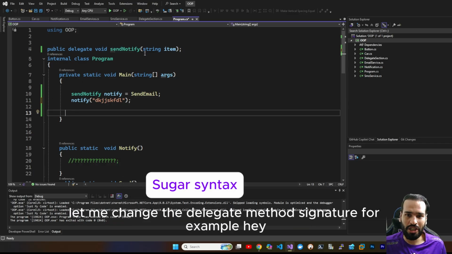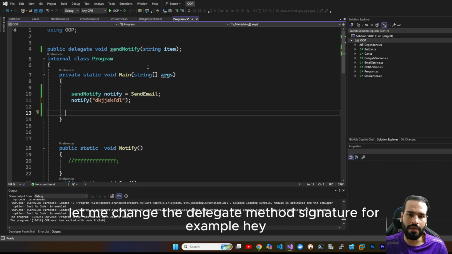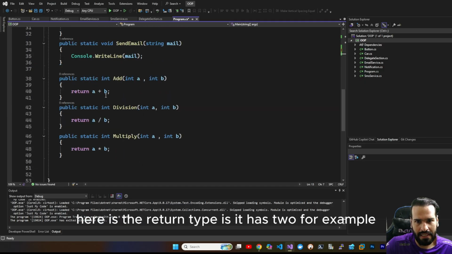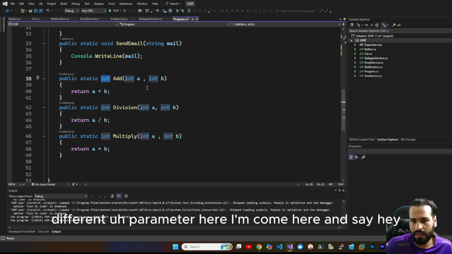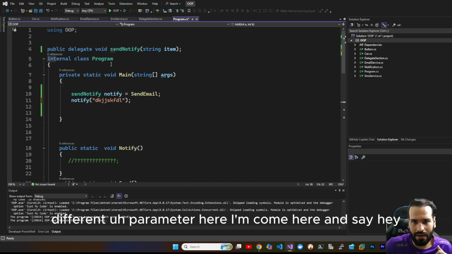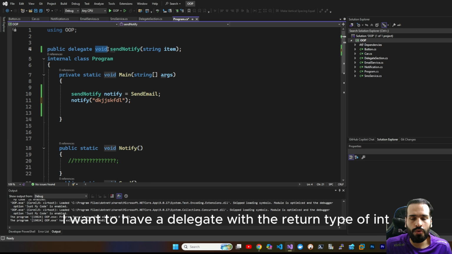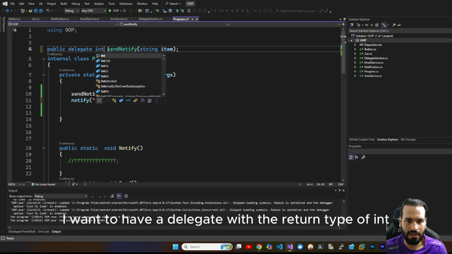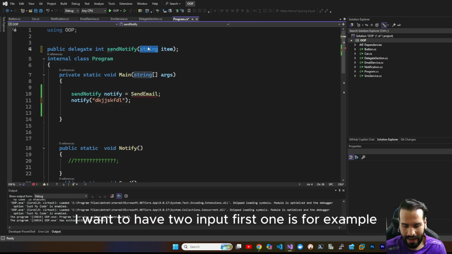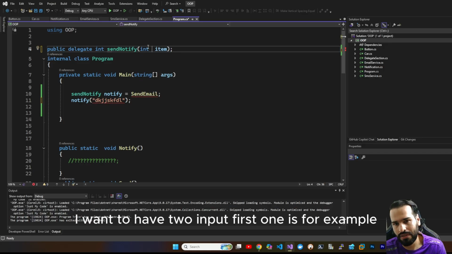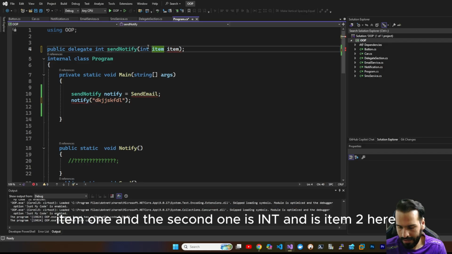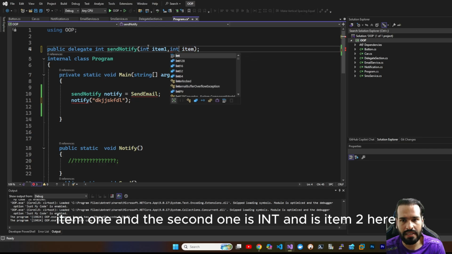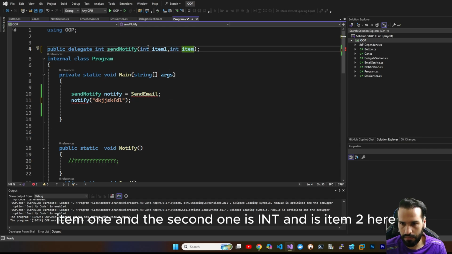Okay, let me change the delegate method signature. For example, I have another method here. The return type is int. It has two different parameters. Here I come and say, hey, I want to have a delegate with the return type of int. I want to have two inputs. The first one is, for example, int item1, and the second one is int item2.